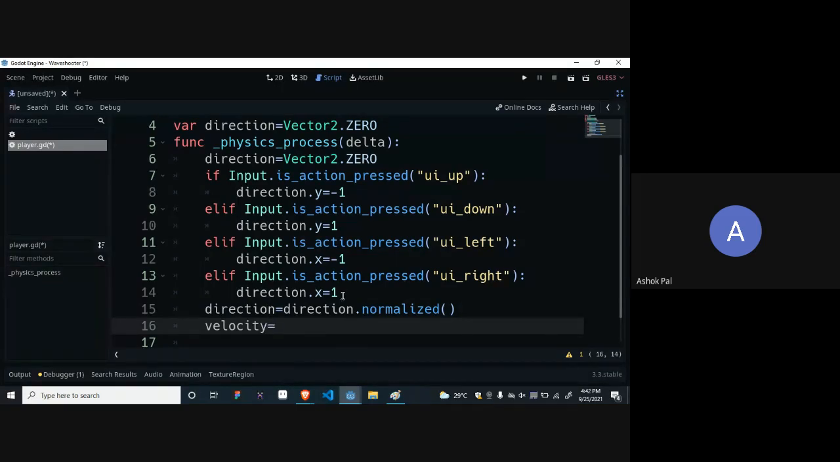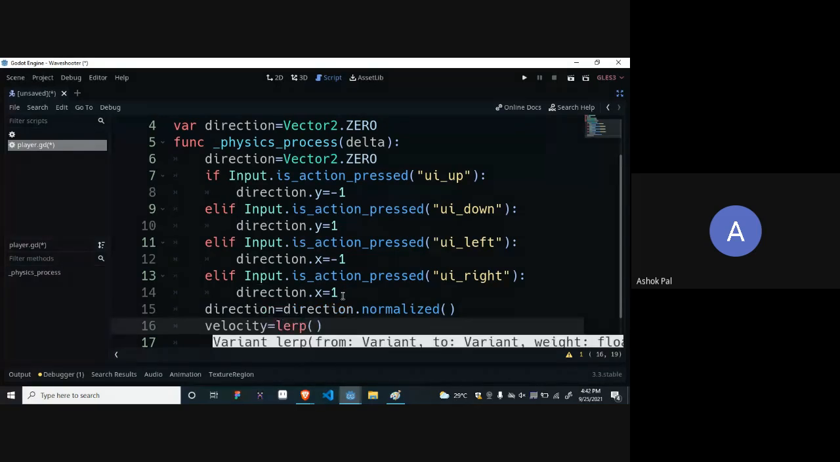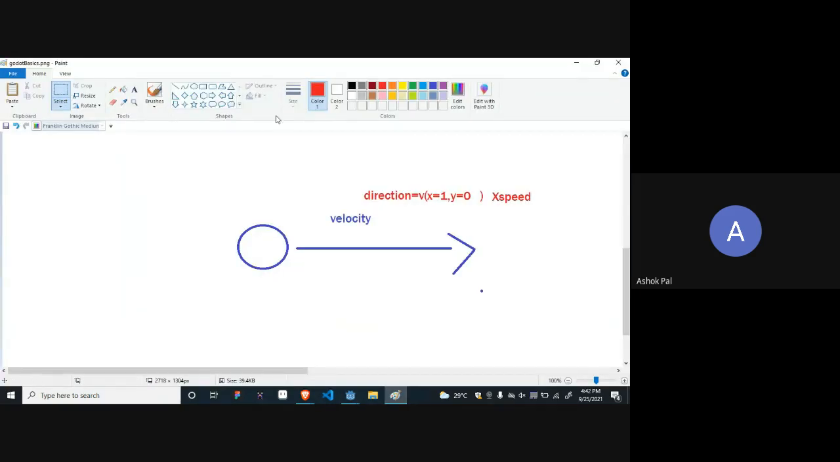Velocity equals linear interpolation. Now, what is this linear interpolation, you will ask. It just means bringing one value to another value. For example, if the value of one object is 3 and we want to bring it to 10, it will not directly go to 10. It will go to 4, then 5, then 6, and like this it will go to 10.